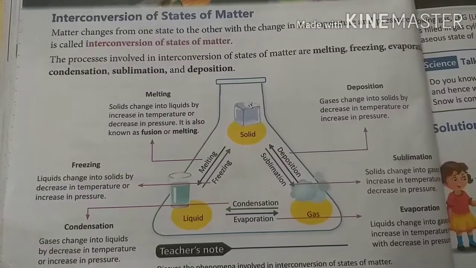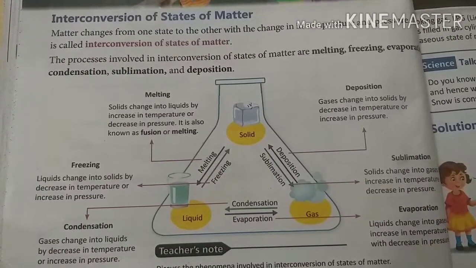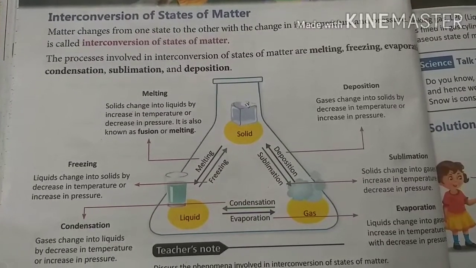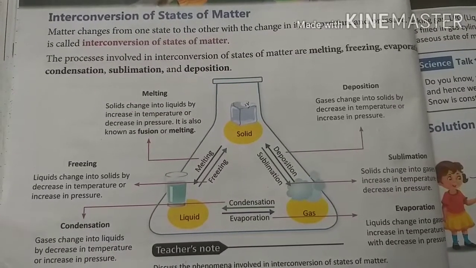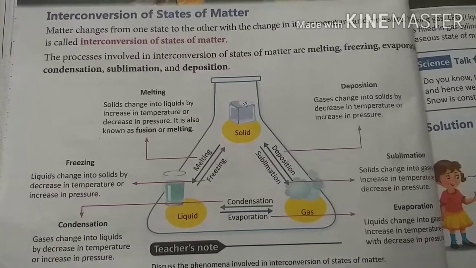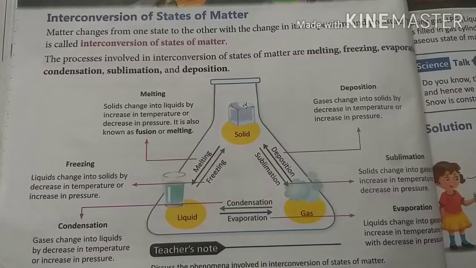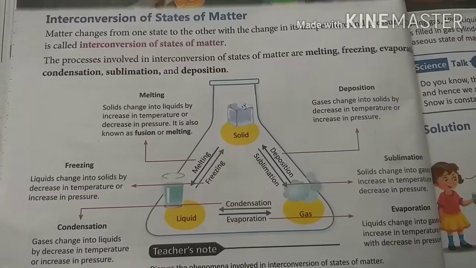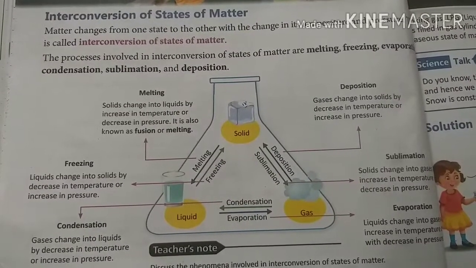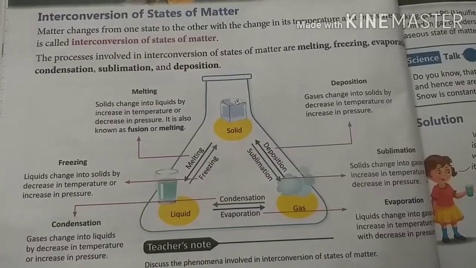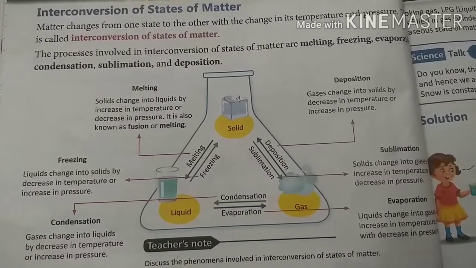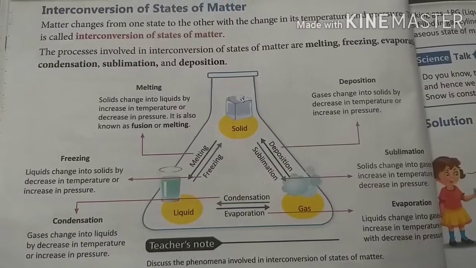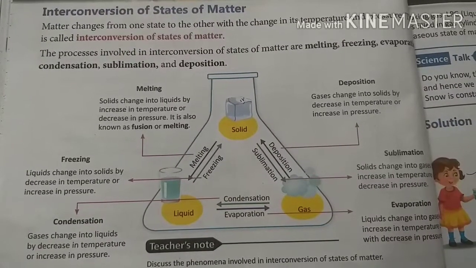The processes involved in interconversion of states of matter are melting, freezing, evaporation, condensation, sublimation and deposition. I will explain everything one by one. So first of all, I am explaining melting.